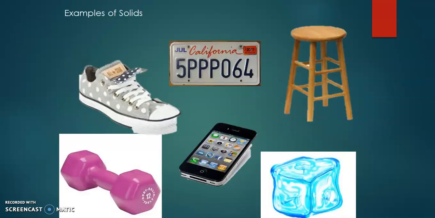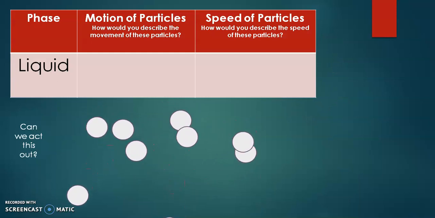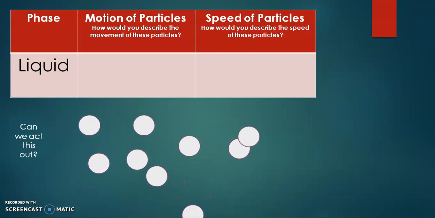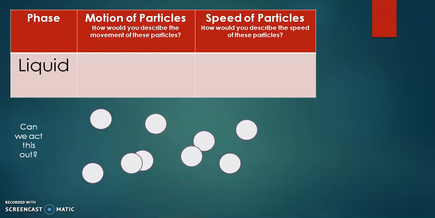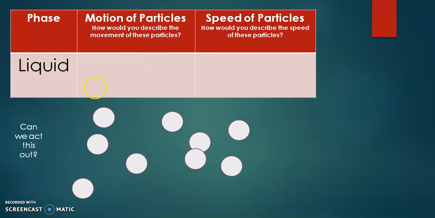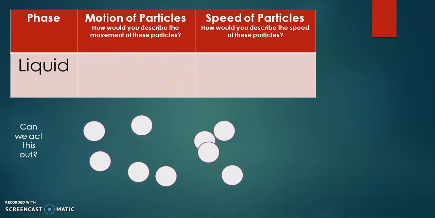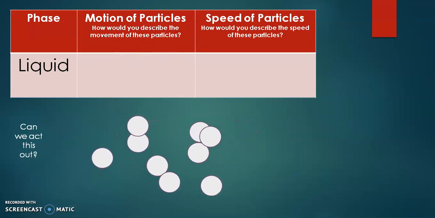For example, you can see here solids: dumbbell, mobile phones, a table, and shoes. All these are examples of the solid state. Okay. Now next, the liquid state. The liquids are less rigid than the solids and they are fluid. They are able to flow and take the form of their containers.